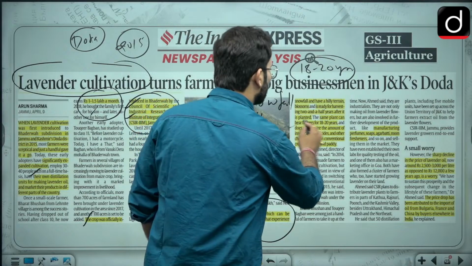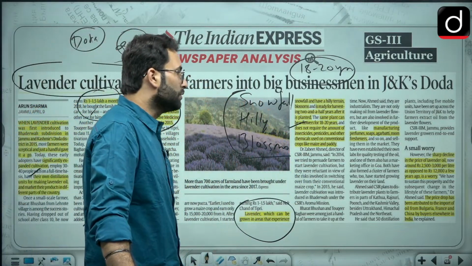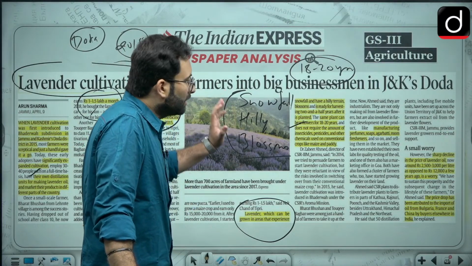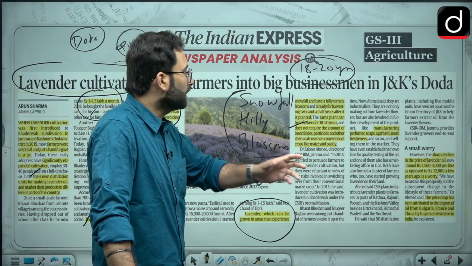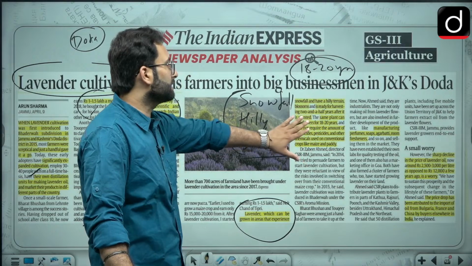Here it does not require the amount of insecticides, pesticides and other chemicals used on conventional crops like maize and paddy, because obviously in that particular area the temperature requirements are like that. So those are certain conditions which you can remember for the lavender plantation.